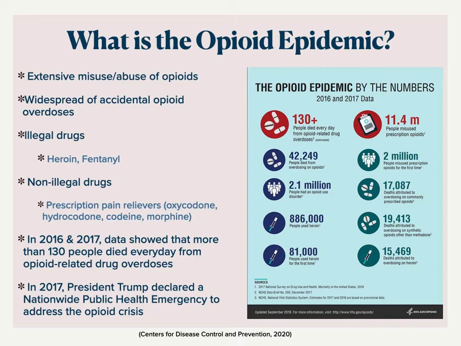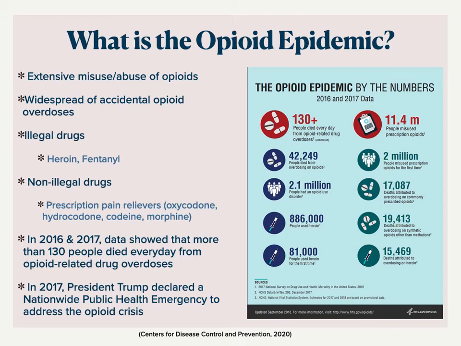Opioids are typically prescribed for pain. The most common types are oxycodone, hydrocodone, codeine, and morphine. But heroin and fentanyl are two types of illegal drugs that can be bought off the streets. When these drugs are not taken as prescribed or bought off the streets, they can be highly addictive.